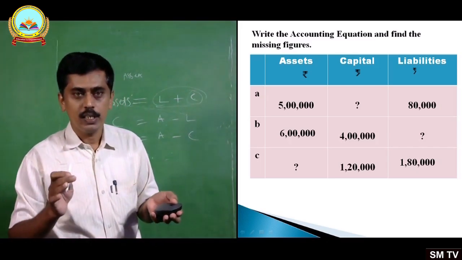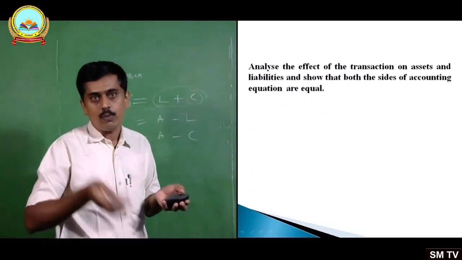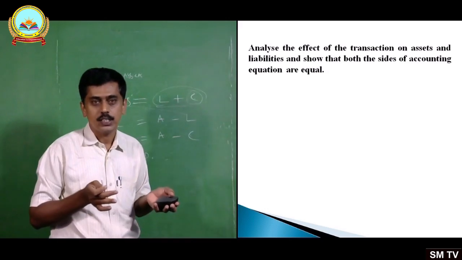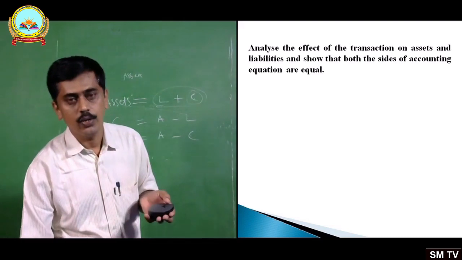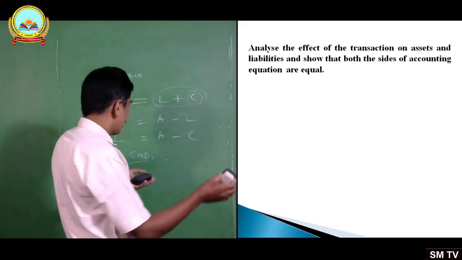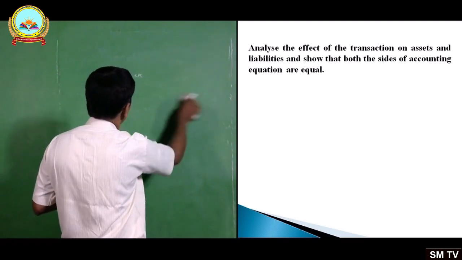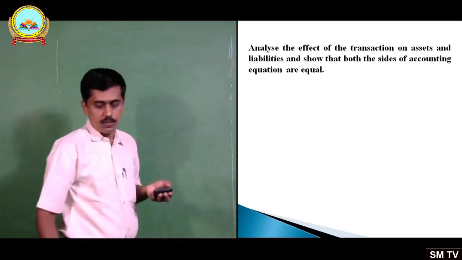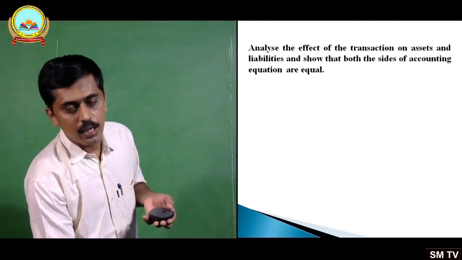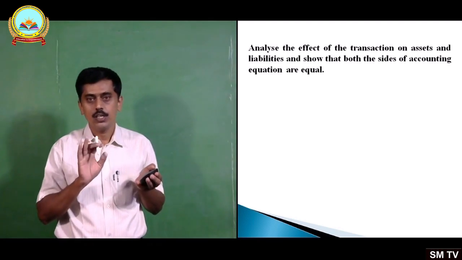Next, let me move on to see one more type of exercise, in fact very important. Here you will be given one transaction and you have to present it in the form of accounting equation, and you should prove that the accounting equation remains unchanged or is correct.